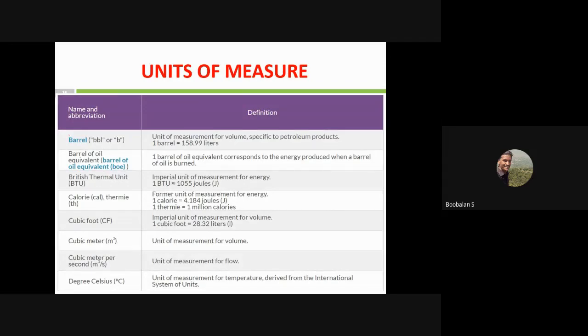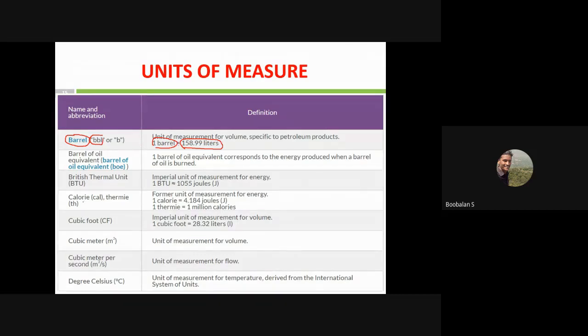People are already aware of these things, but anyway there is a sub-topic in the syllabus. So for that purpose, I'm going to do a quick recall of what types of energy there are and what the measurement units are, the SI units. A barrel is called BBL, but we don't know a barrel, so let's recall it in liters. 158.99 liters is called one barrel.